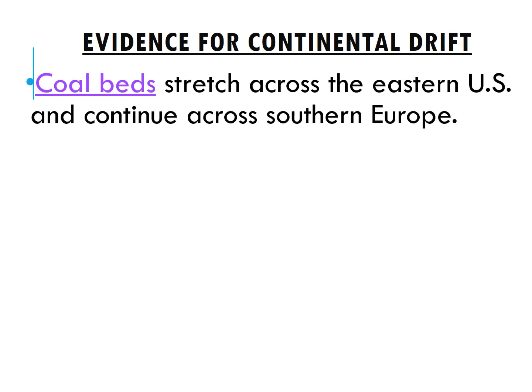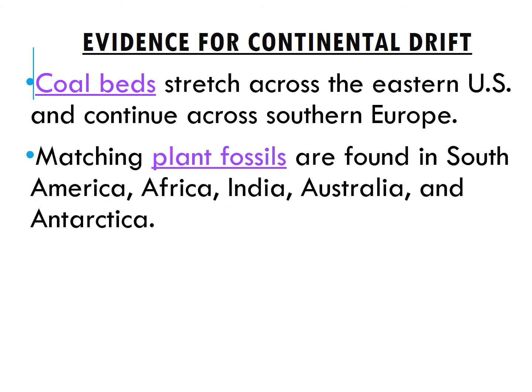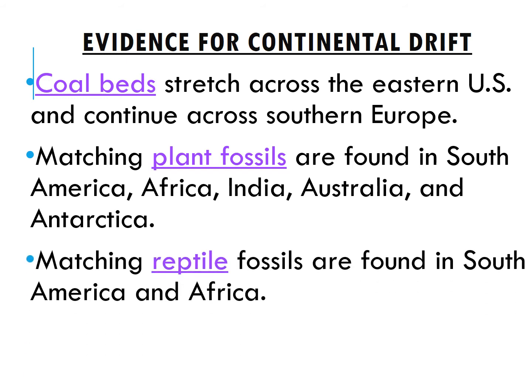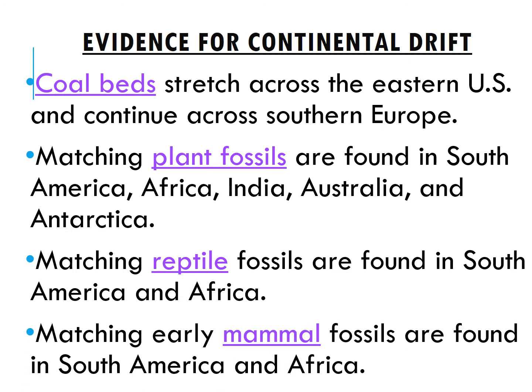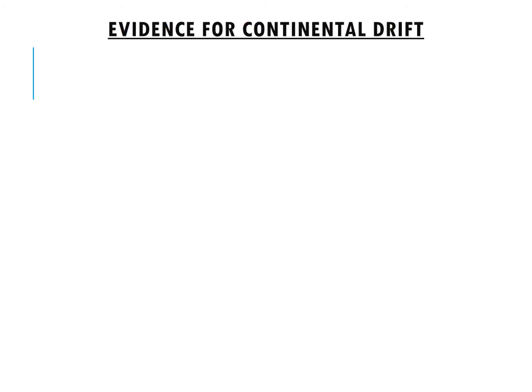Some of the evidence that he had were coal beds stretched across the eastern United States and the southern part of Europe. We had matching plant fossils found in South America, Africa, India, Australia, and Antarctica, which you saw in your far-flung fossil expedition. Matching reptile fossils were found in South America and Africa, and matching mammal fossils were found in South America and Africa. Remember, these types of fossils wouldn't have been able to be separated by oceans, since most of them were plants and freshwater animals that wouldn't have been able to swim across the oceans.